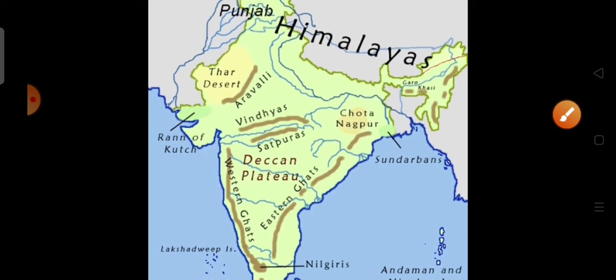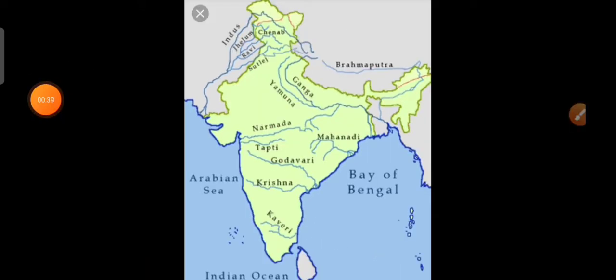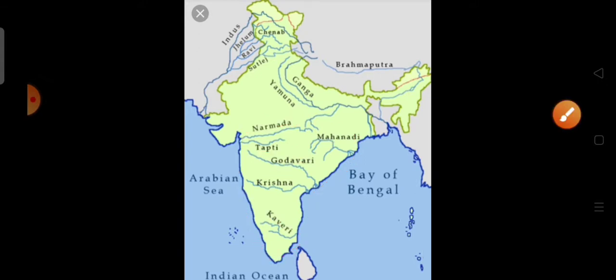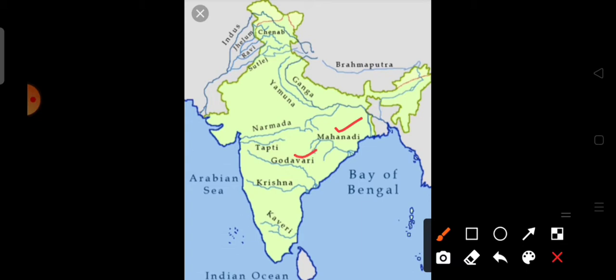And the rivers: in this picture we see the Deccan Trap area, and here are the main rivers, that is Narmada, Tapi, Mahanadi, Godavari, Krishna and Kaveri. Here we see that Mahanadi, Godavari, Krishna and Kaveri are flowing to the Bay of Bengal, and the only two rivers, Narmada and Tapi, are flowing to the Arabian Sea.